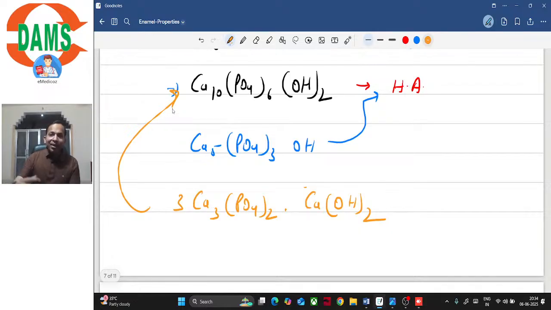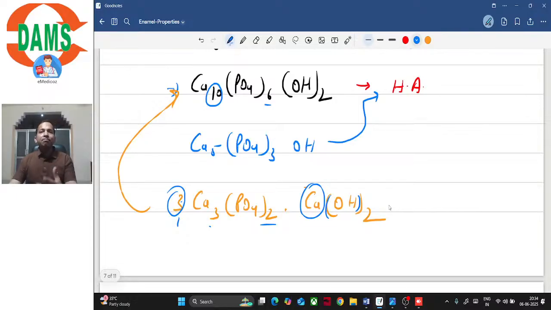If you balance the individual elements, so for example, we have 10 calcium here, isn't it? So 3 multiplied by 3 is 9 plus 1, and we still have 10 calcium. 3 multiplied by 2, and we still have 6 phosphate ions. Similarly, 2 hydroxyl ions. So yes, the formula is balanced, and even this formula represents the hydroxyapatite crystal.